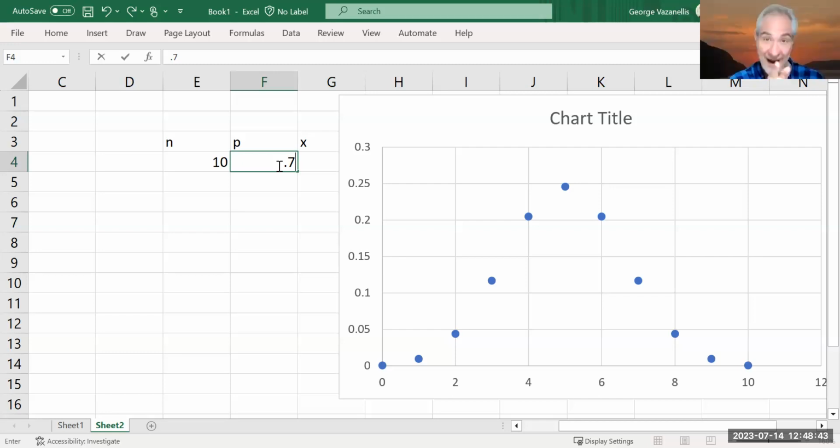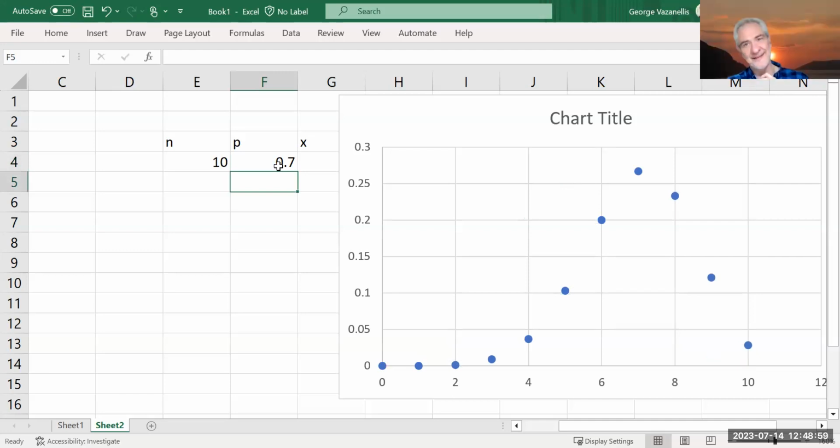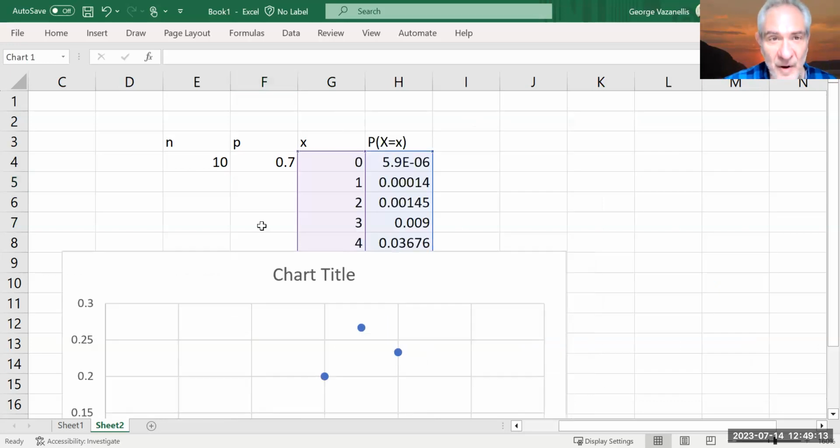Before it was 0.5. Now it's showing 0.5. But when I hit enter now and it takes 0.7 as a probability, it's going to move which way? The peak is going to move to the right. Hey, there we go. Beautiful. See that? Awesome. I mean, what this graph is showing you is that there is zero probability of you failing. Is that correct? Very little probability. In fact, a very small.